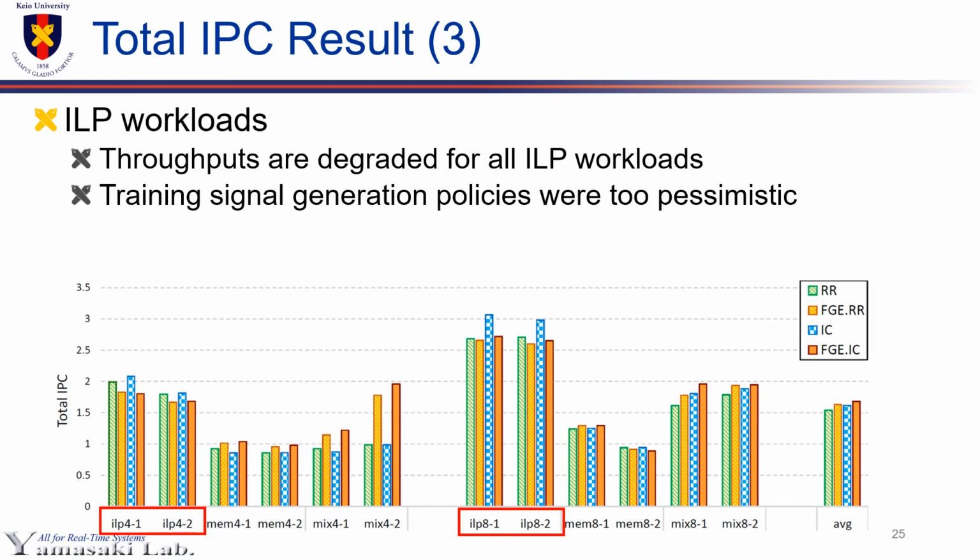In contrast to MEM and mix, FGE did not work appropriately for ILP workloads. The reason for the degradation is that the training signal generation policies were too pessimistic. Since the policies select at least one thread to be gated at every epoch, excessive fetch gate occurred when fetch bandwidth is a bottleneck in ILP workloads. By devising the training signal generation, throughput will improve at least as high as I count.